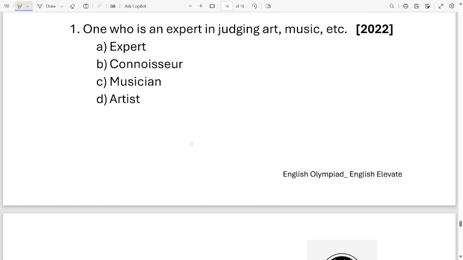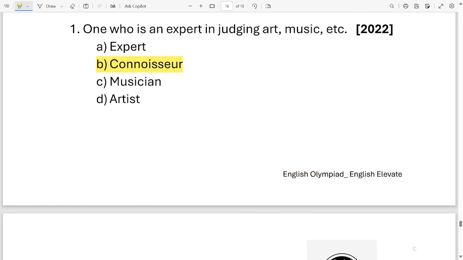Is it option A? Is it B? Is it C? Or is it D? Which one is it? Take your time. It is a little bit difficult question but not so difficult. So it is option B.